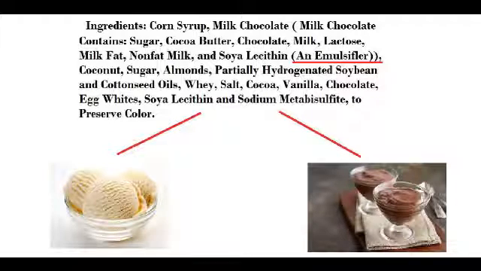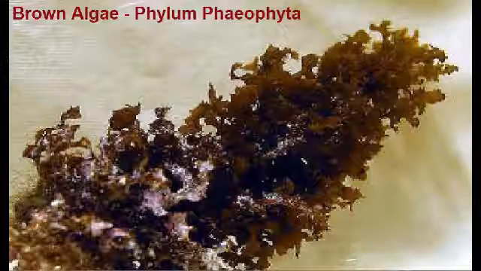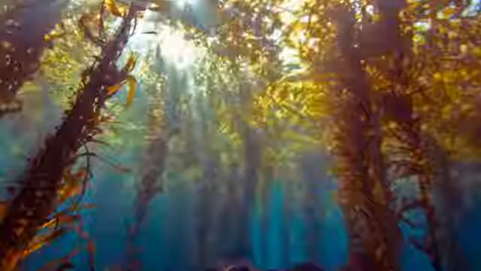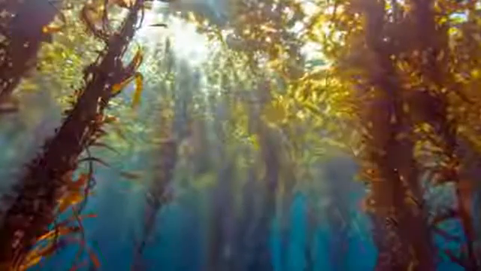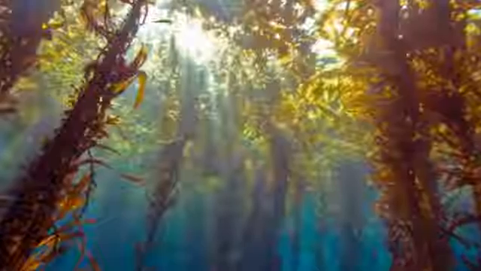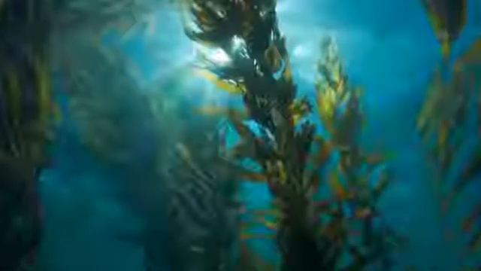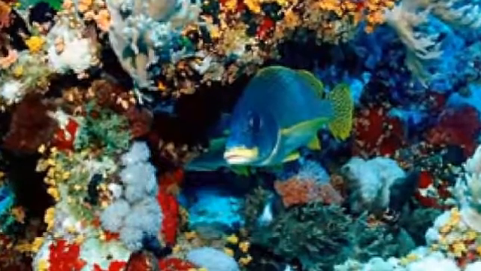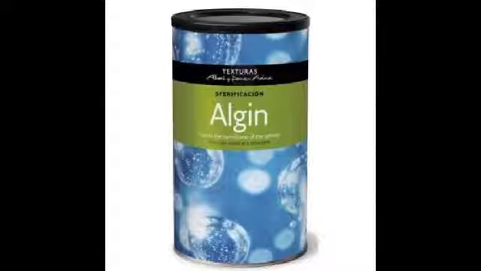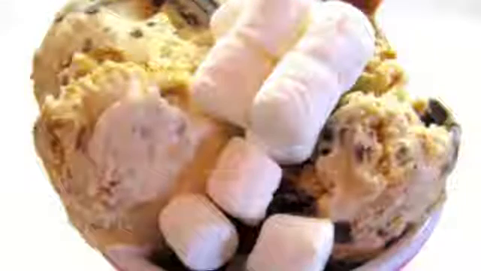Number 5. Brown algae, which belong in the phylum Phaeophyta. Like red algae, these algae are also multicellular organisms that live in marine environments. Many forms of seaweed are species of brown algae, for example kelp. Brown algae are important sources of food and shelter for marine animals. Algin is a substance produced from brown algae that is used to thicken certain foods, like ice cream and marshmallows.